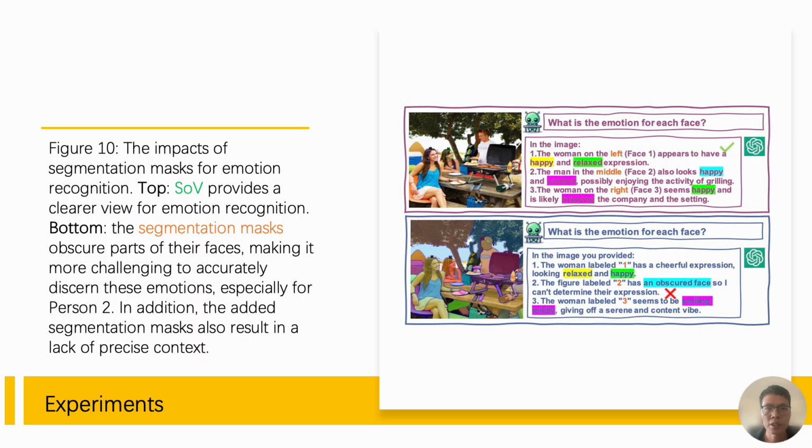This study shows how segmentation masks impact emotion regulation. Our method preserves facial details and context, leading to clear emotion regulation, while segmentation masks obscure key facial features, making it hard to accurately identify emotions, particularly for person 2.